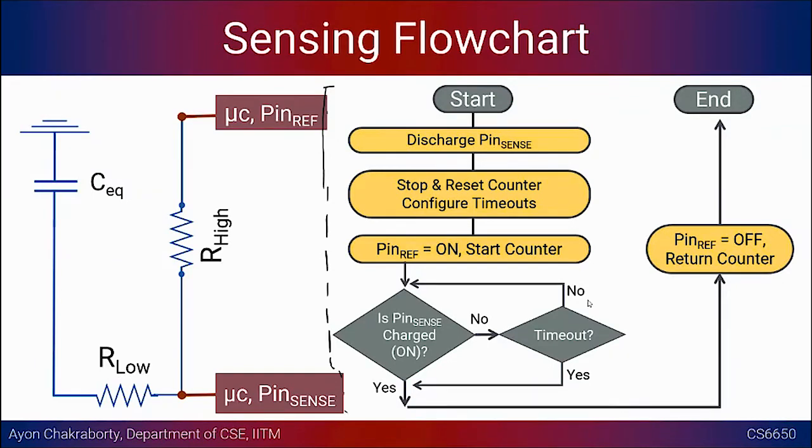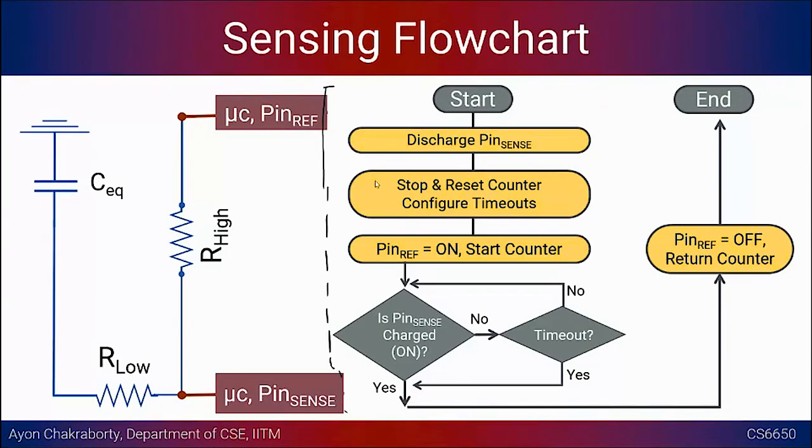And you will get a series of values like this for every cycle. Okay, so every sense cycle you will get a value. Now the signal processing part is going to look at all these counter values and then interpret the touch. Okay, and that is the end of your flow chart.